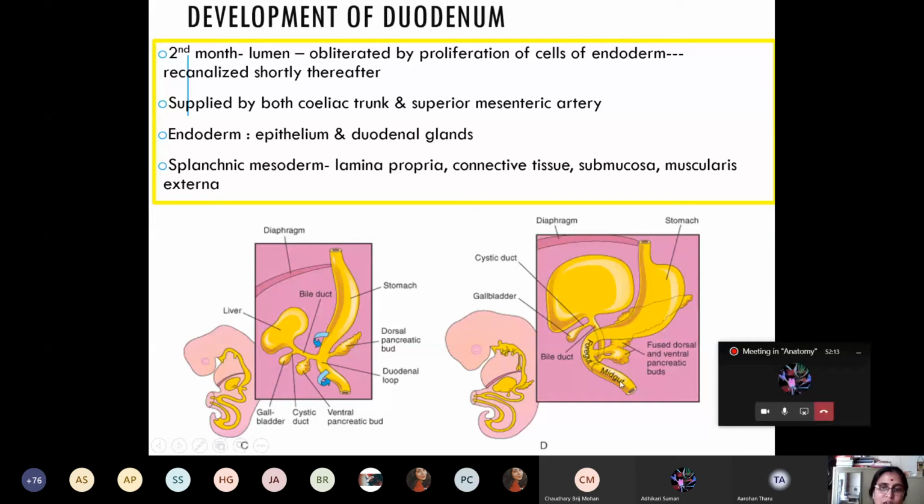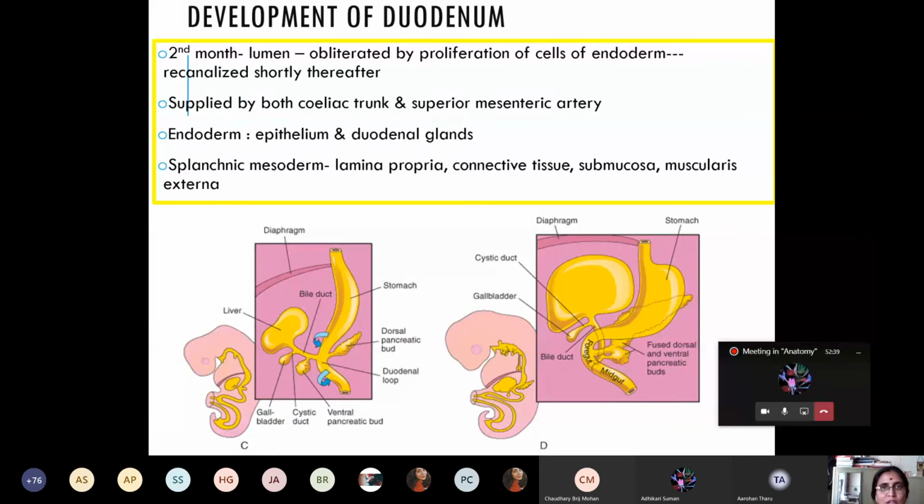artery. Now, the epithelial lining and the glands of the duodenum are derived from the endoderm of the caudal part of foregut and midgut, whereas the muscle, blood vessels, connective tissue of the lamina propria, submucosa, muscularis externa, all are derived from the splanchnopleuric layer of lateral plate mesoderm.